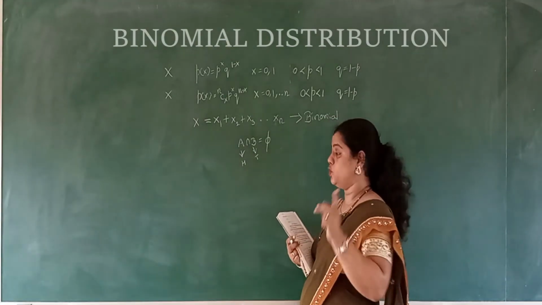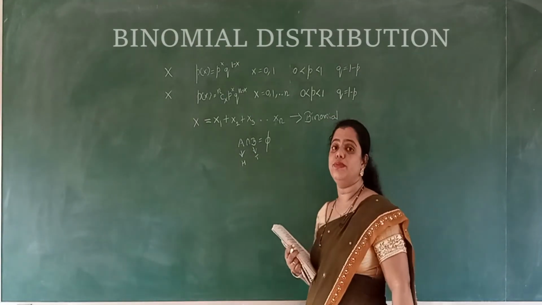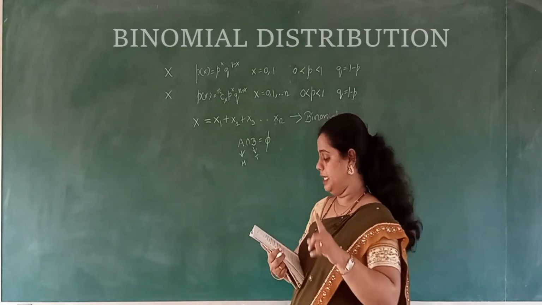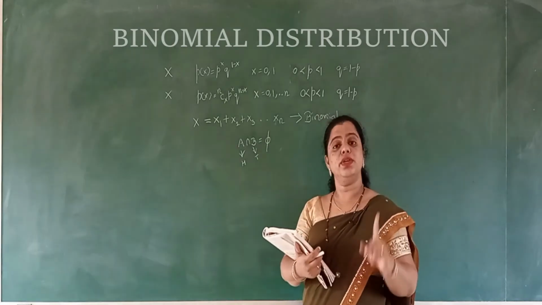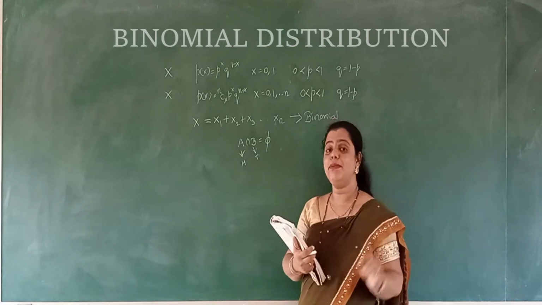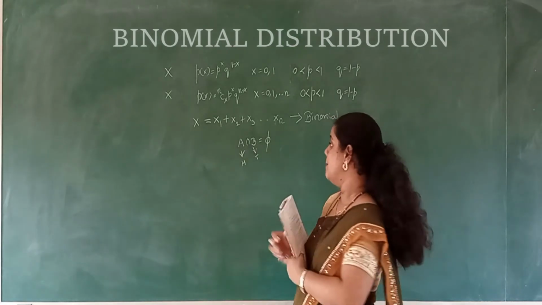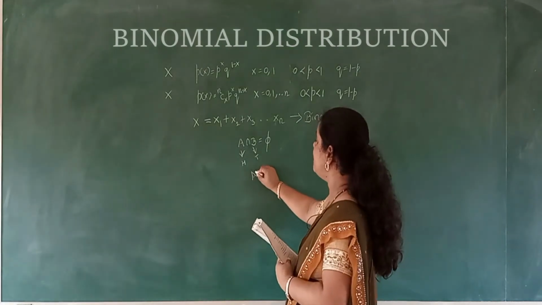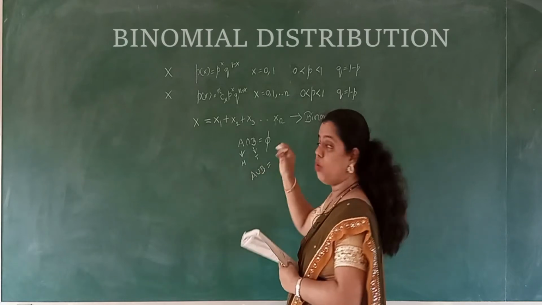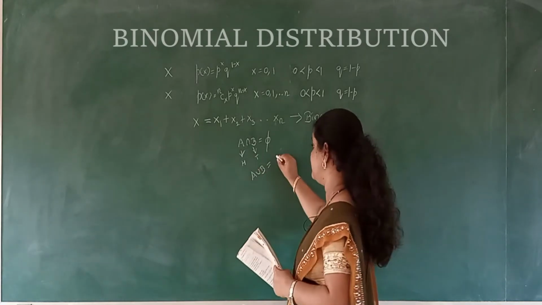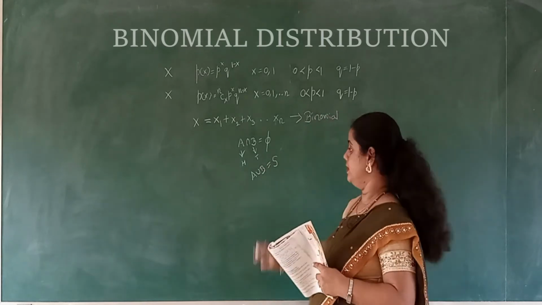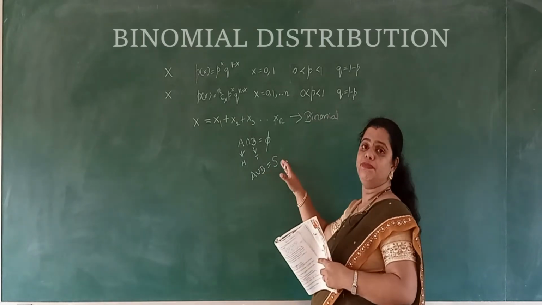So, in such a situation, when you do A intersection B, if you are getting a null set, that event is called what? They are mutually exclusive. Whereas they say mutually exclusive and exhaustive: when you do A union B, whatever the total number of possible outcomes, all of them will be there in that event. That is, A union B is equal to the sample space.